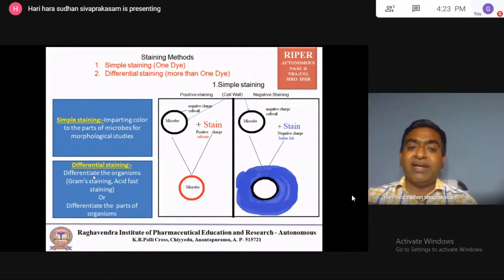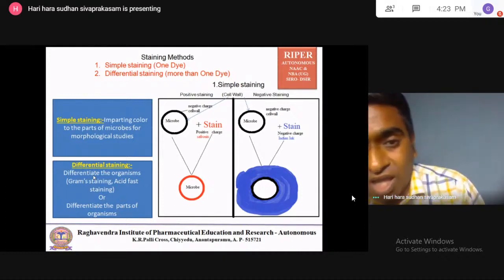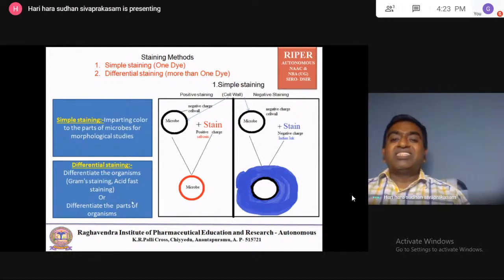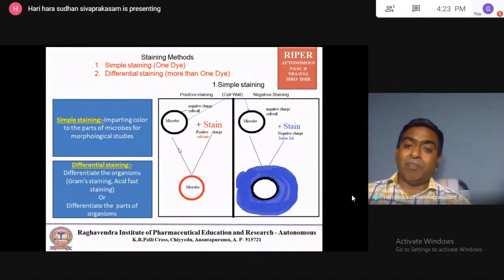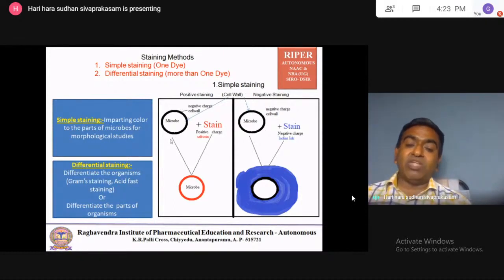Commonly speaking, differential staining either differentiates the organism or differentiates the parts of the organism. That is called differential staining. Now we'll see simple staining. In simple staining, there is positive staining and negative staining. In positive staining, the cell wall of the organism is negatively charged.